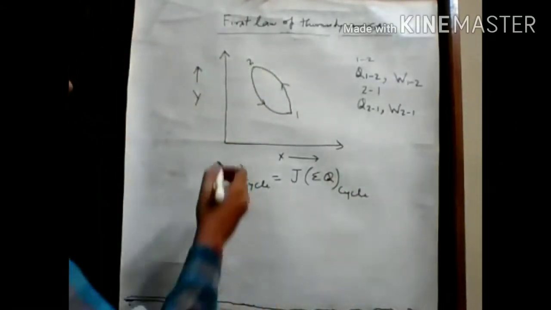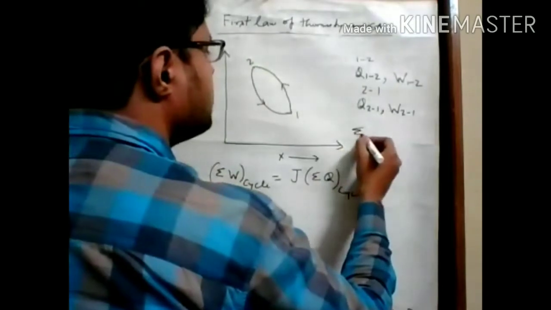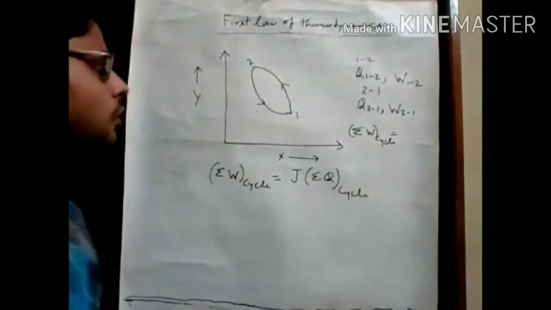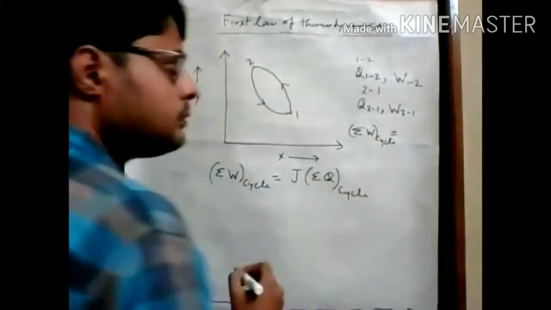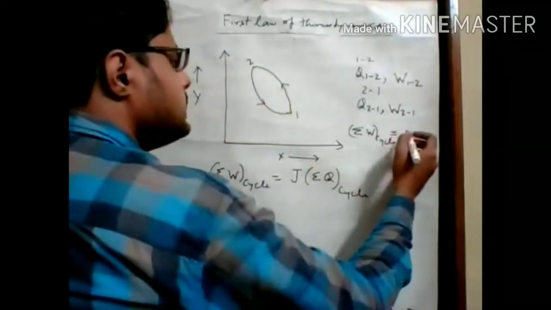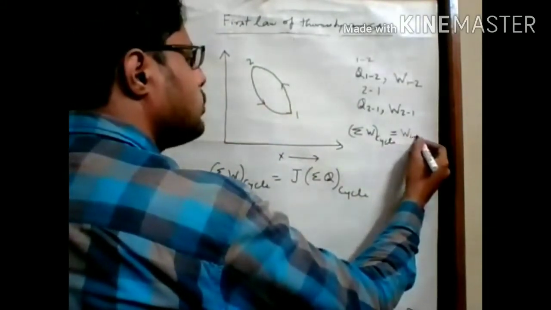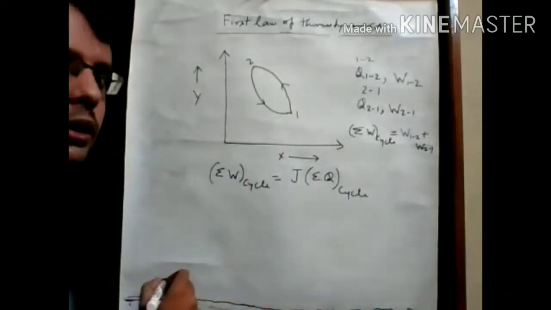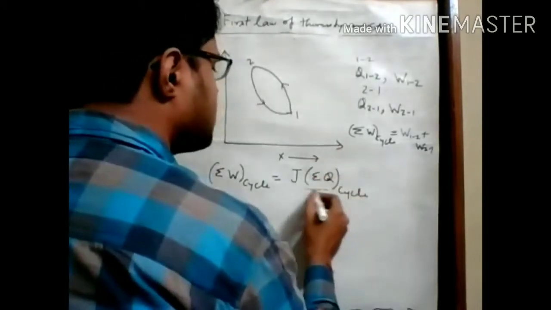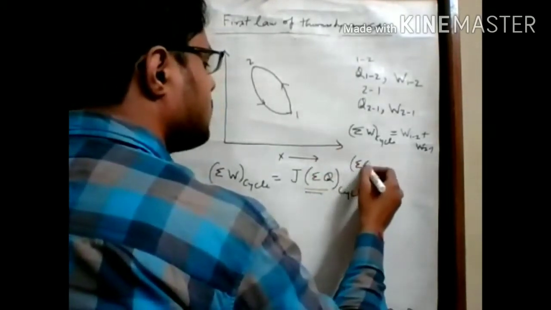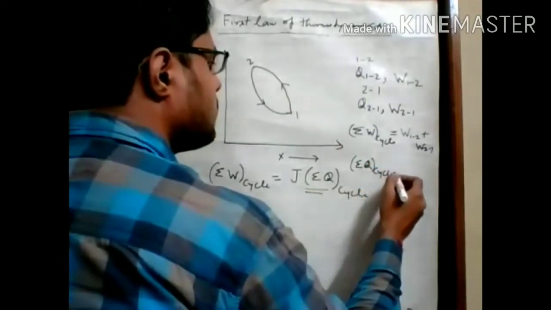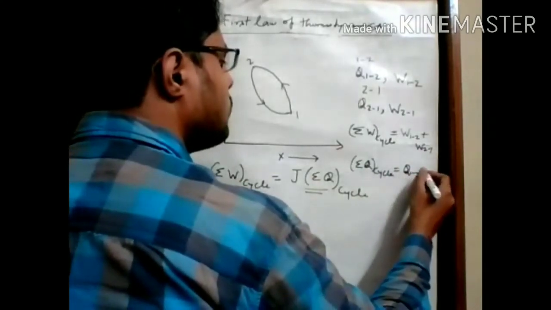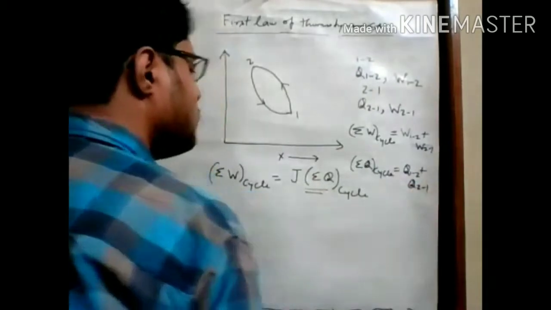What is sigma W for this cycle? That is simply the algebraic summation of all types of work. That means sigma W for a cycle is equal to W1 to 2 plus W2 to 1. The same thing applies to sigma Q for a cycle, which is equal to Q1 to 2 plus Q2 to 1.